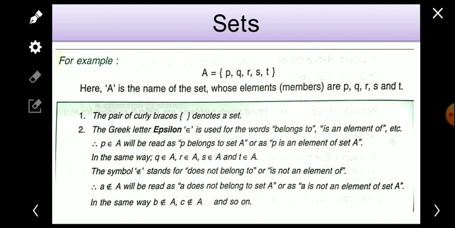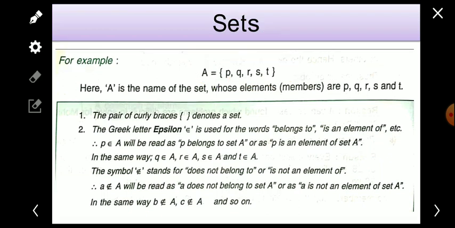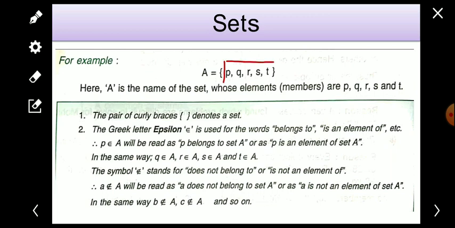Suppose an example is given: A is the set of P, Q, R, S and T. So A is showing the set. It is representing a set of a few letters. It is written in a capital letter, since a set is always represented by a capital letter. So here A is the name of the set. Whose elements or members are these? Actually these letters form the collection. The collection of these letters is the set. I said numbers, but I mean certain letters.